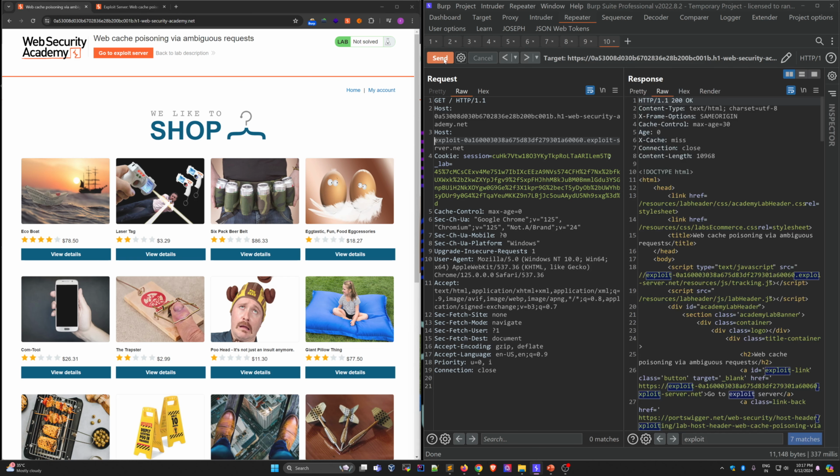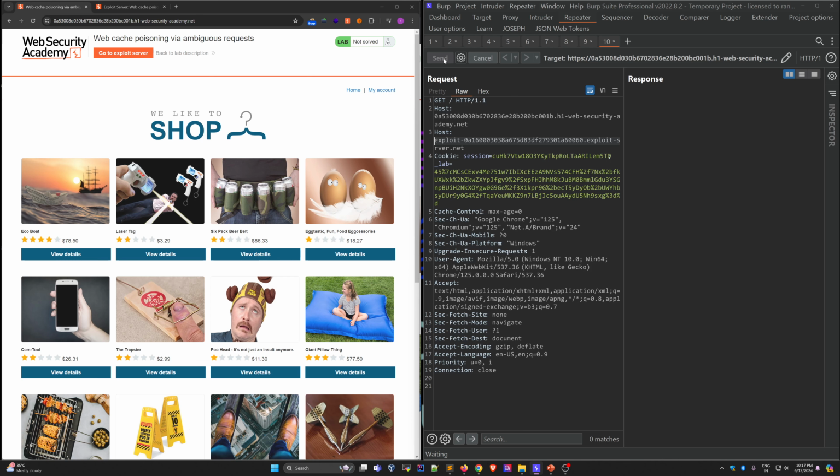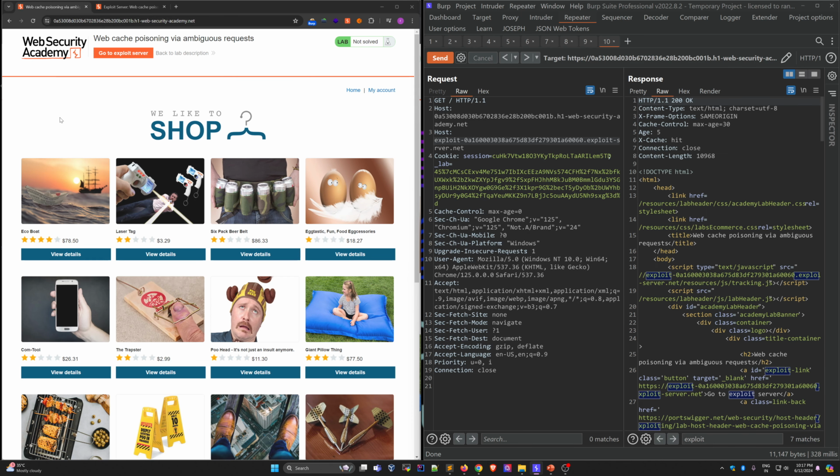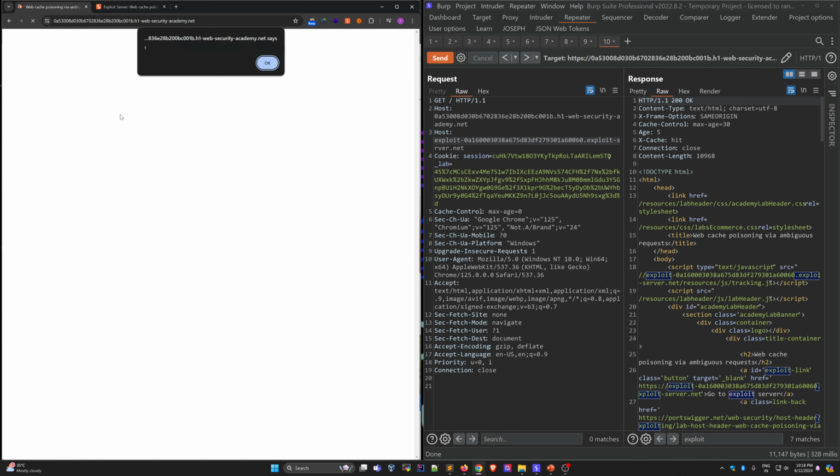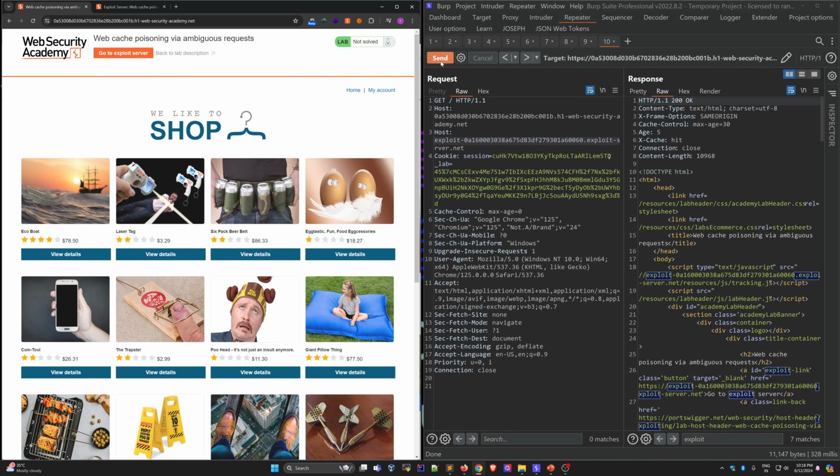Let's say I am using this again and again. Let's say I use it for 3 hours. In 3 hours, say 1,000 users visit this home page. So I can take over 1,000 users. Means you can perform a mass account takeover. So the impact of this bug is very high. Okay, so see, this is working. So you can use it for infinite time.